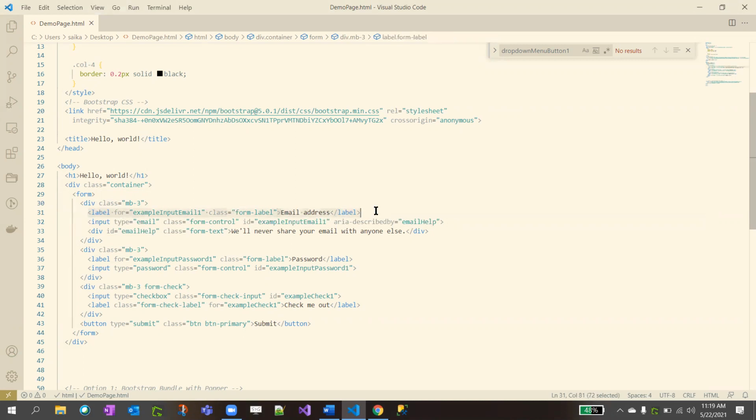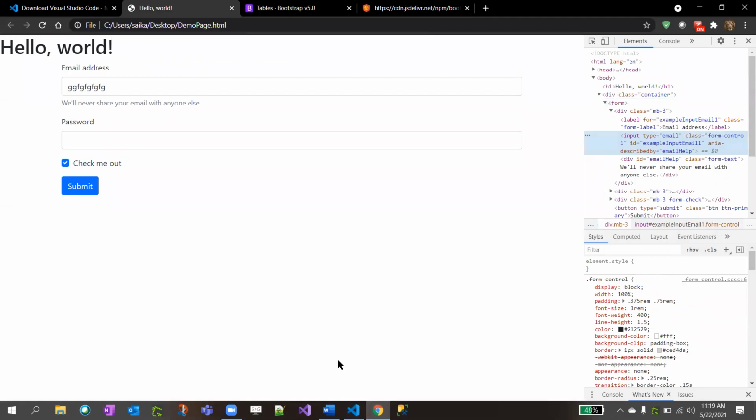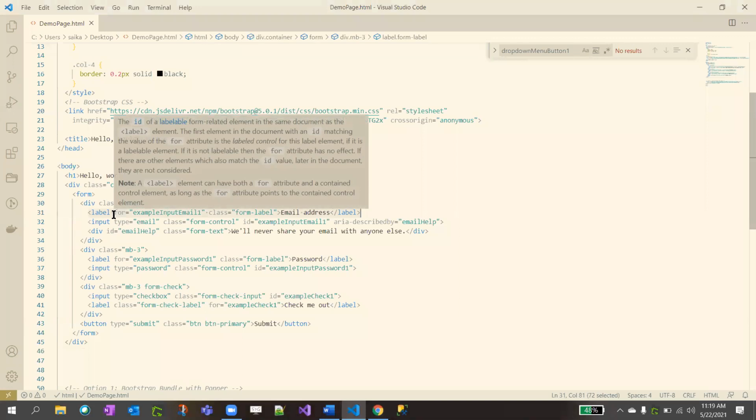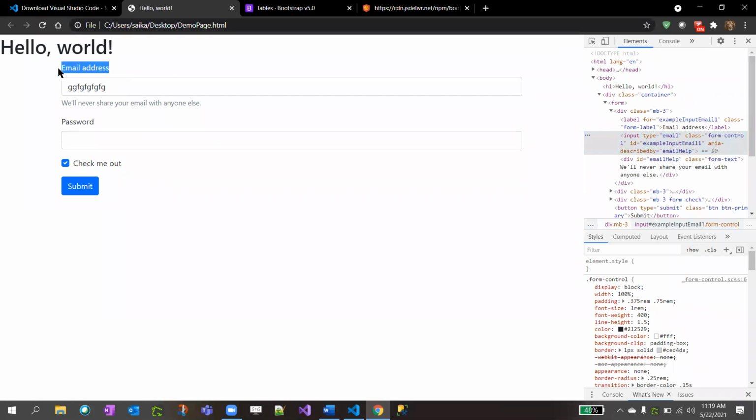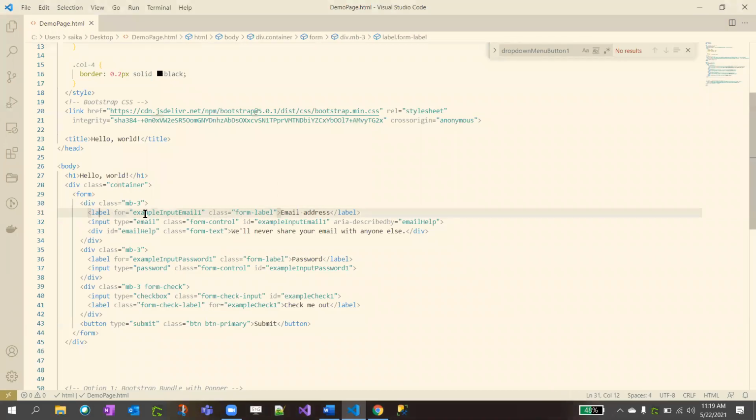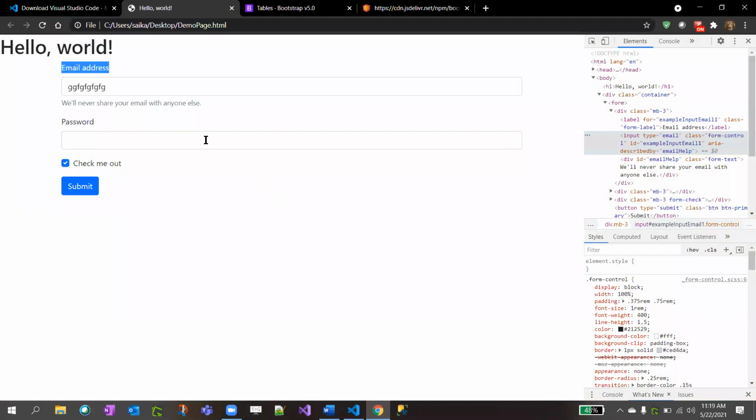The label is email address. The label tag means defining some text for your form control. Email address is a label here, if you see. And input type equal to email. Type equal to text is the normal thing. Actually, type equal to email is HTML5, which will allow you to save the user ID and password in future, right?